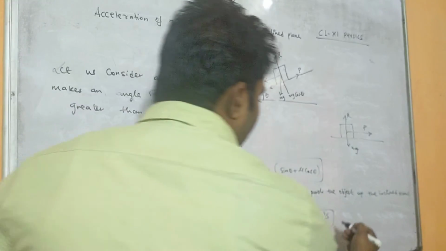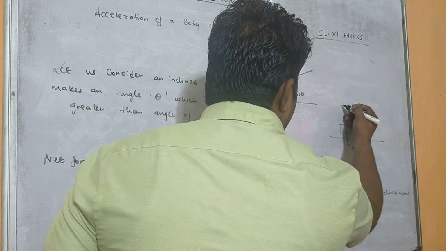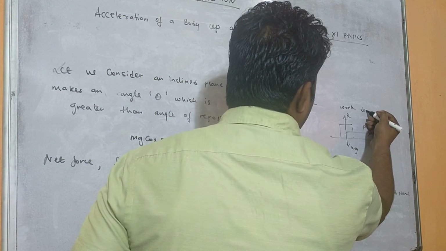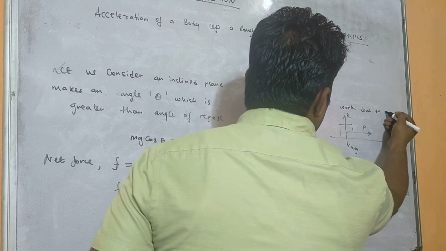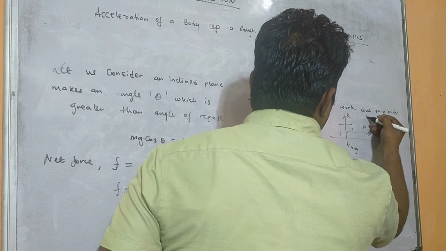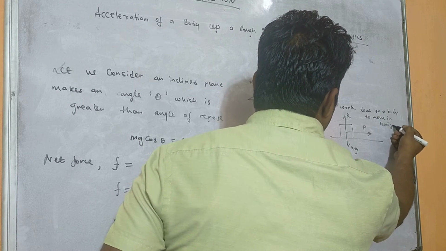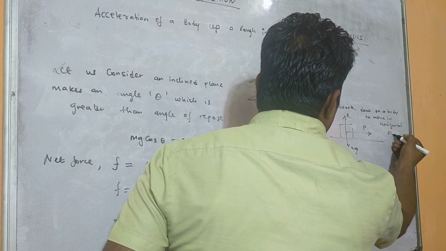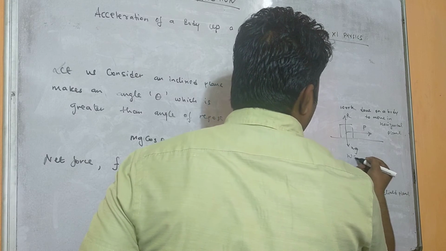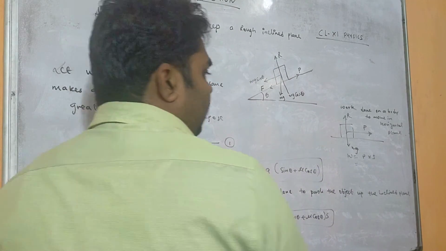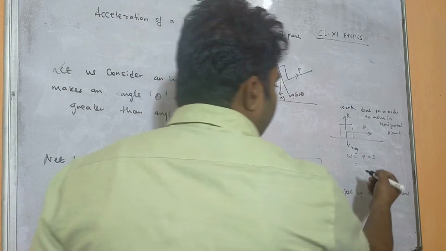Next topic after this you will be writing: work done on a body to move in a horizontal plane. To move in a horizontal plane, W equals P into S. What is P? That is the applied force.